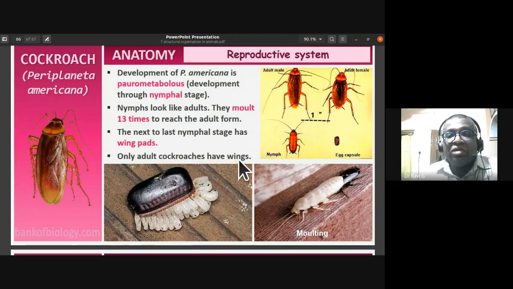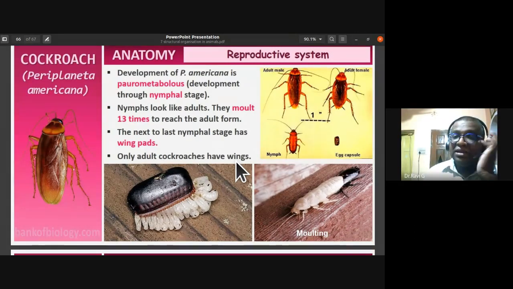Only adult cockroaches have wings. The nymphs and earlier stages don't have wings. Before the nymph forms an adult, it has to undergo 13 molting stages. 13 times they shed their skin, which we call ecdysis or molting. And the next to last nymphal stage has wing pads.